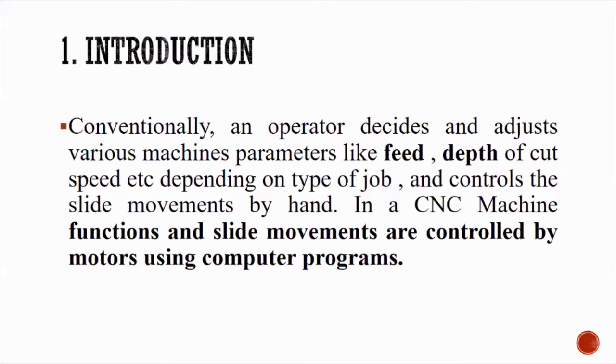So now the operator doesn't have to do all this, right? All these movements are going to be controlled by the motors. Motors are going to be there. It may be a stepper motor, DC motor, AC motor, or servo motor. Any motor can be incorporated so that these movements of the manufacturing process are executed. That is the overall picture of CNC.